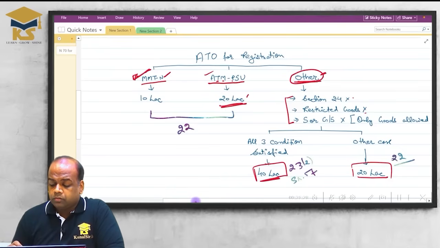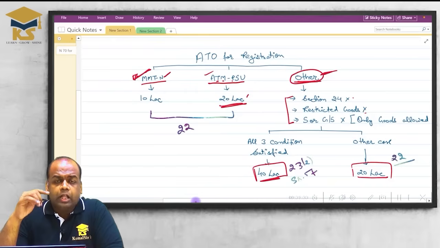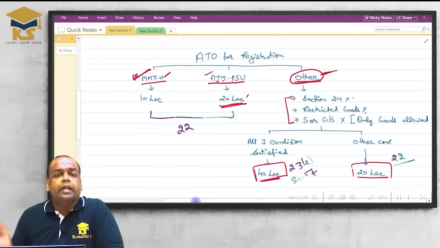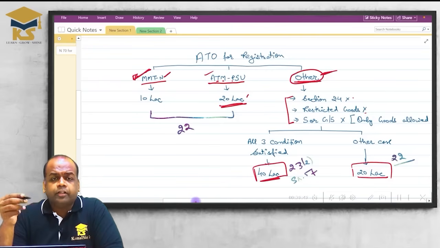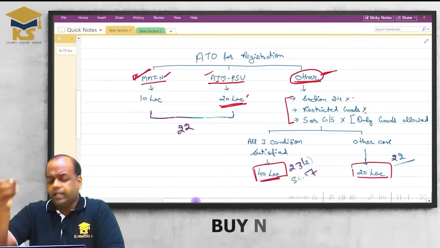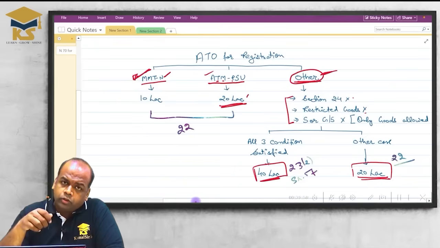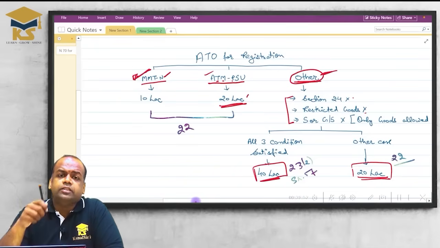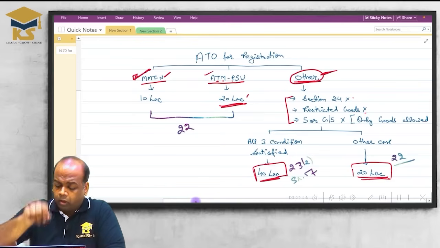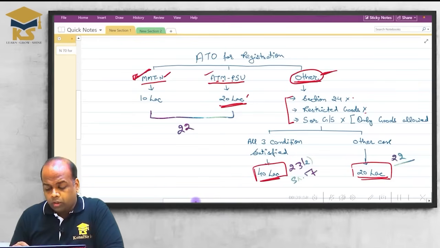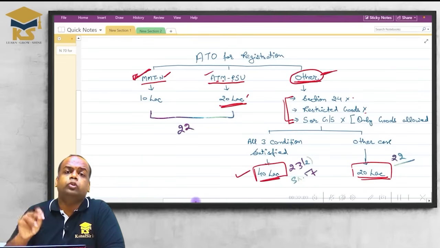If you are covered in these other states, then you have to check: are you required to get registration under section 24? If yes, the turnover limit is 20 lakh. If no, check second: are you dealing in restricted goods? If yes, the 20 lakh limit. If no, check the last: are you providing only goods, only services, or both services and goods? If you are providing only goods, then with all 3 conditions not satisfied, the 40 lakh limit is applicable. If you are providing services, or goods and services both, then the 20 lakh limit is applicable.